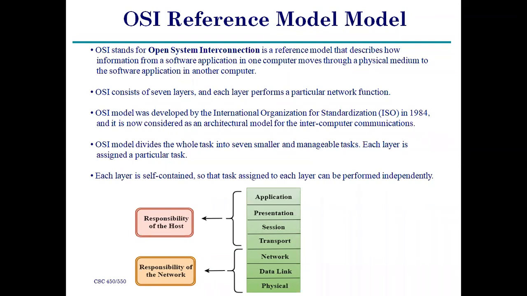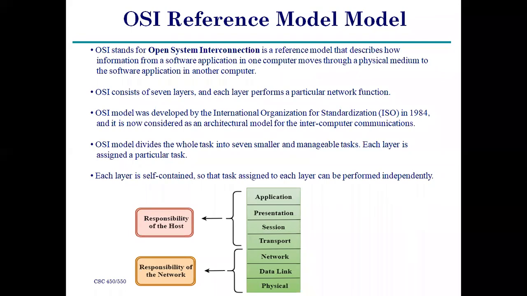Right? There is an IP. That IP can be divided into two parts. One part is treated as the network ID, the remaining part as the host ID, right? The host maintains some of the responsibilities from the different layers. At the same time, the network also maintains some of the layers, that is the network layer, data link layer, and physical layer. These are the two categories available in the OSI reference model.